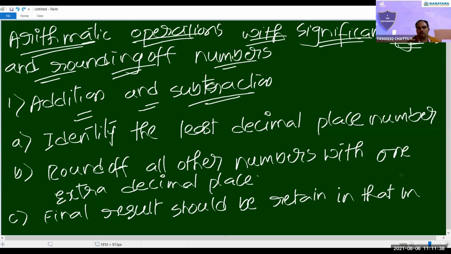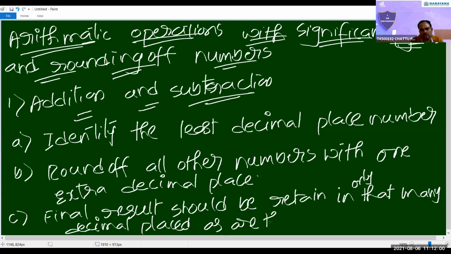If I give the example, then only you can understand. Just write: final result should be written in only that many decimal places as are there in the least decimal place number.